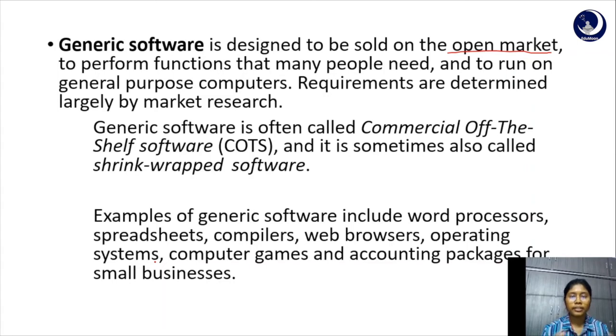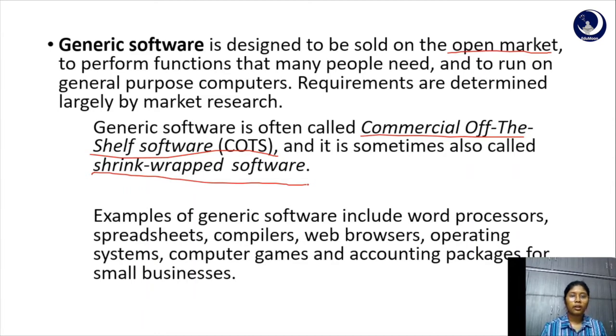They are not restricted to the use of any single organization. They can be used by you and me. Generic software is also called commercial off-the-shelf software, and it is also sometimes called shrink-wrapped software.